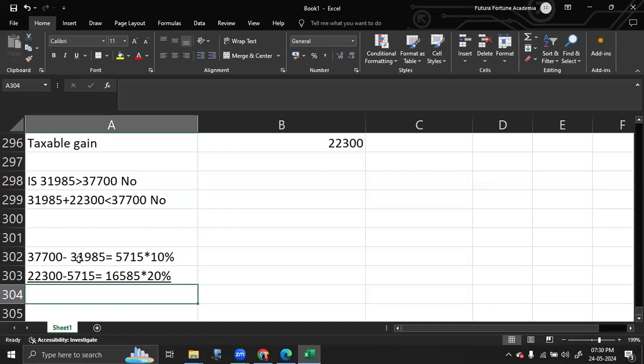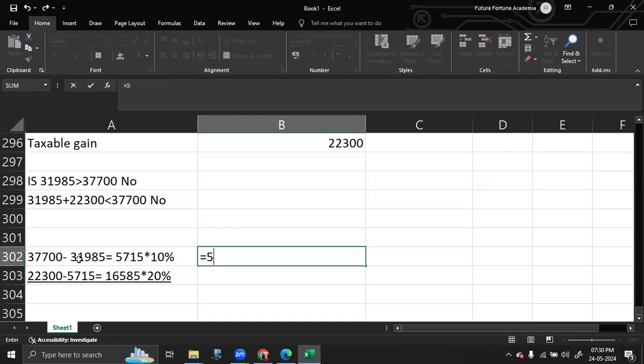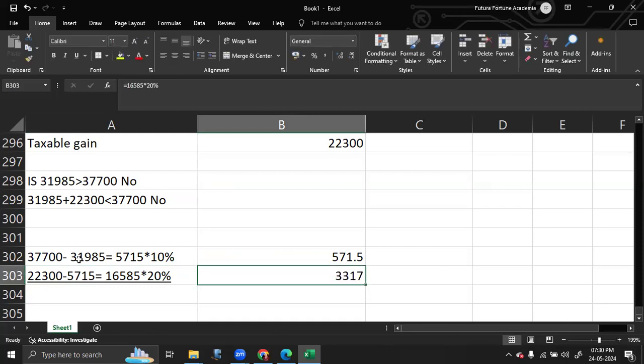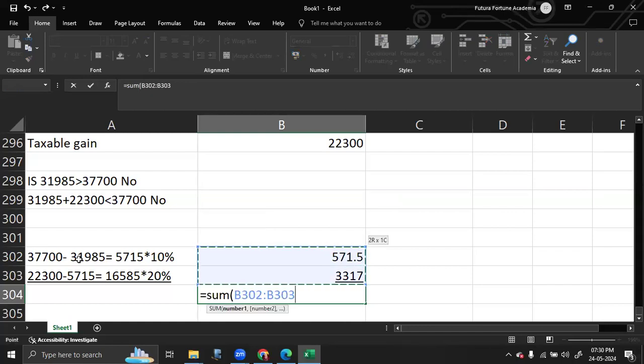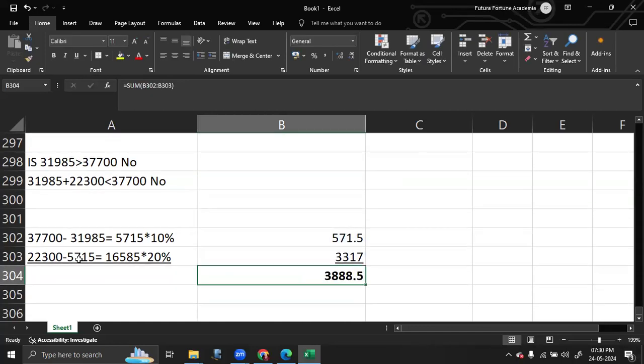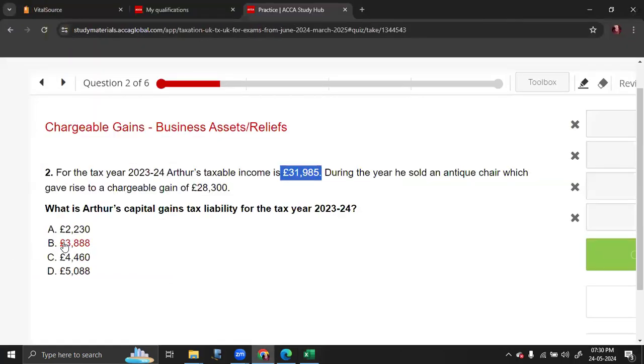So in this situation, the answer is 5,715 into 10% plus 16,585 into 20%. And you have to take a sum of this. And make sure you round your answers. No decimals are allowed in the tax paper. So the final answer is 3,888. Answer is option B.